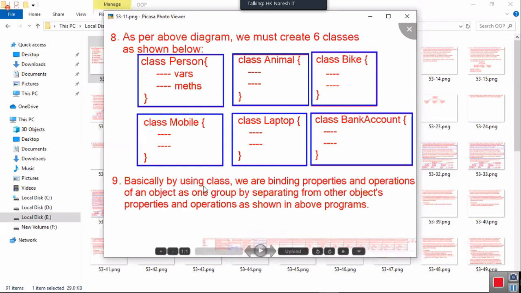So basically, by using a class, we are binding, meaning connecting or integrating or grouping, whatever word you can use. We are binding variables and methods as one group by using a class, so that we can separate one object's properties and operations clearly from another object's properties and operations, so that we have clean separation, clean maintenance. Everybody got clarity on the benefit of the class? If the class concept is not there, it's very tough. We cannot decide which object is performing which operation, right?